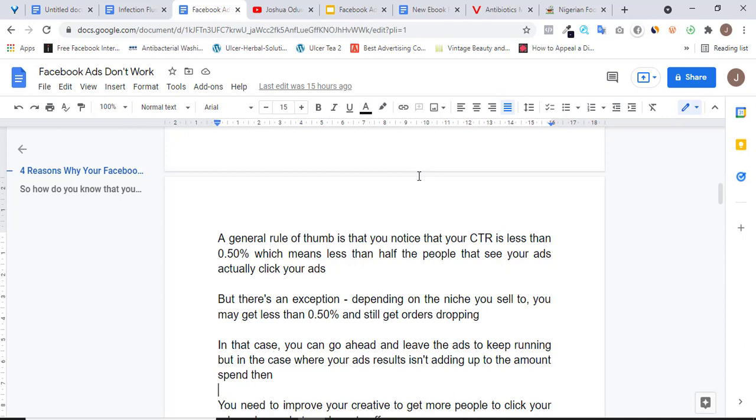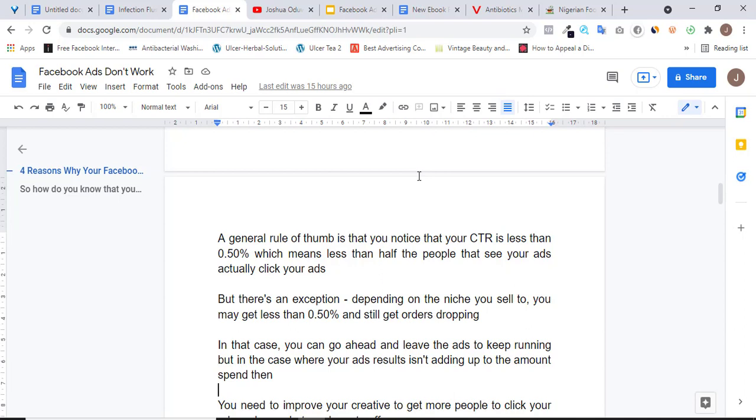All right. And the explanation to this is that if you are getting less than 0.5% click-through rate, then that means you're getting more than 50% fall off without clicking through your advert. That means more than 50% are not clicking your advert at all to head straight to the landing page, which is a very, very bad indication that your image or your video is not getting them. It's not attractive enough, it's not relating the information or the benefit of your product to them.